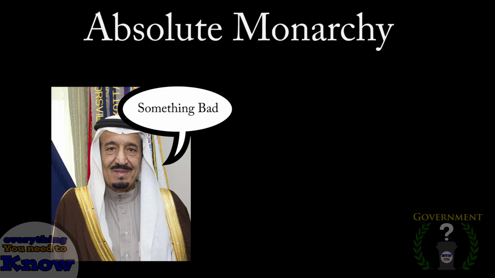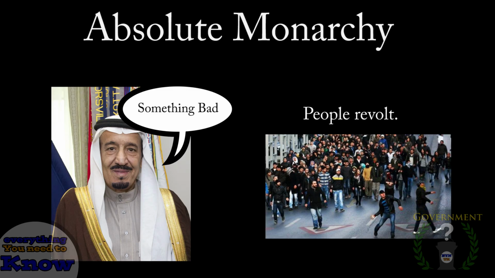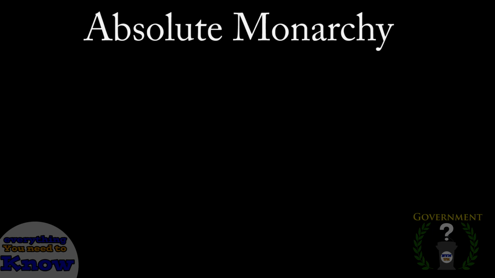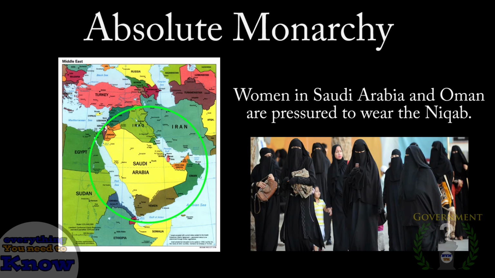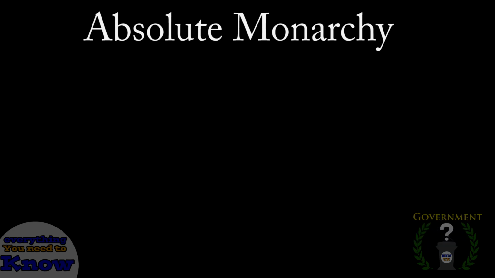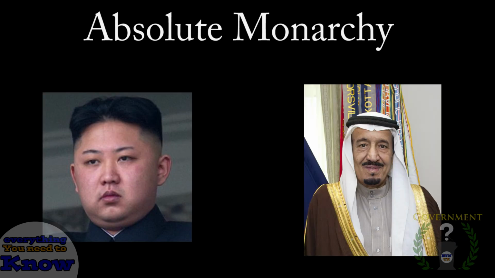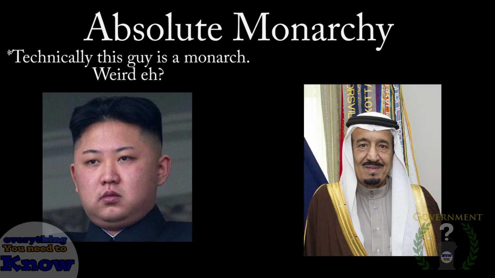The people are meant to keep this power in check by revolting if the monarch does something tyrannical. This is an ineffective form of government because of its reliance on revolt for change. Thus, tyranny is a problem in these countries, especially in the Middle Eastern monarchies that have strict laws against women and other religions, which are often criticized for being unjust. An absolute monarchy is a dictatorship transmitted hereditarily. It is the simplest but most illegitimate form of government.